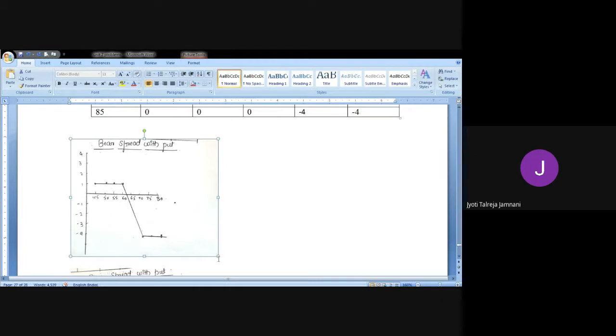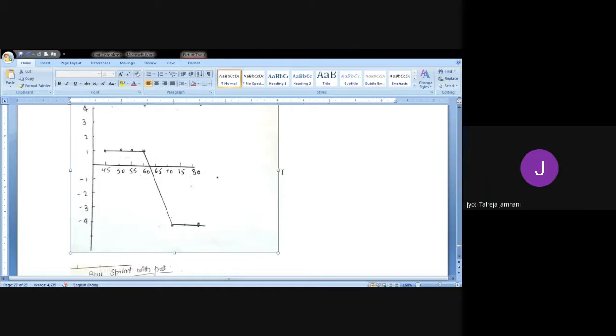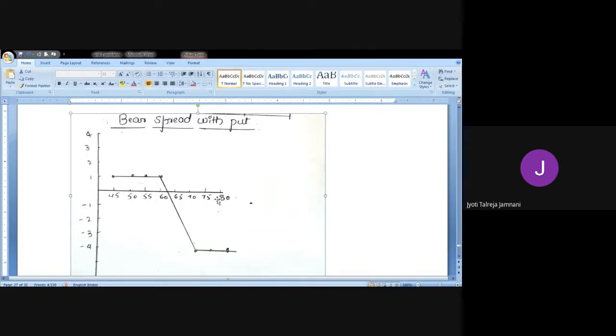Just observe here. I'll increase the size. 45, 50, 55, 60, 65, 70, 75, 80. These are the prices. Till 60, we have a gain of 1 rupee. So you can see here at 1 rupee, it's in the positive quadrant, straight line. Then in between 60 to 65, we get a BEP because it cuts down. And from 65 onwards, we have a loss of 4 rupees. So here you can see minus 4. At minus 4, there is again a straight line. So this is how the graph of a bear spread with put looks like. Any doubts?